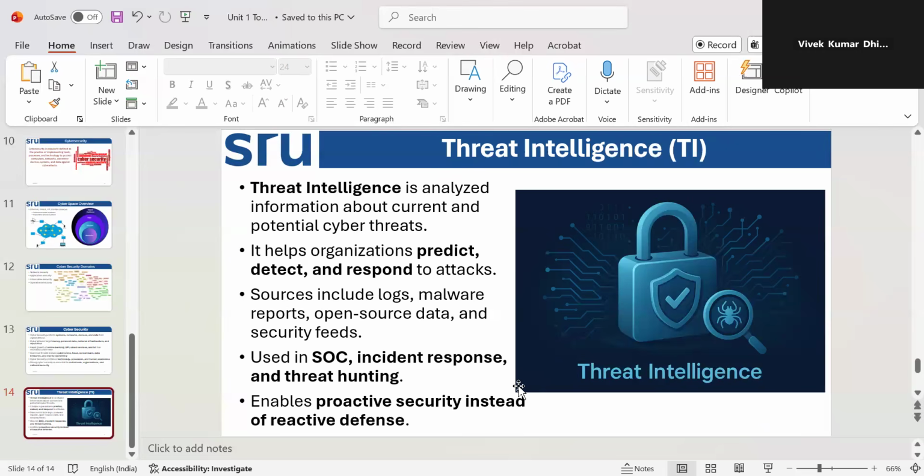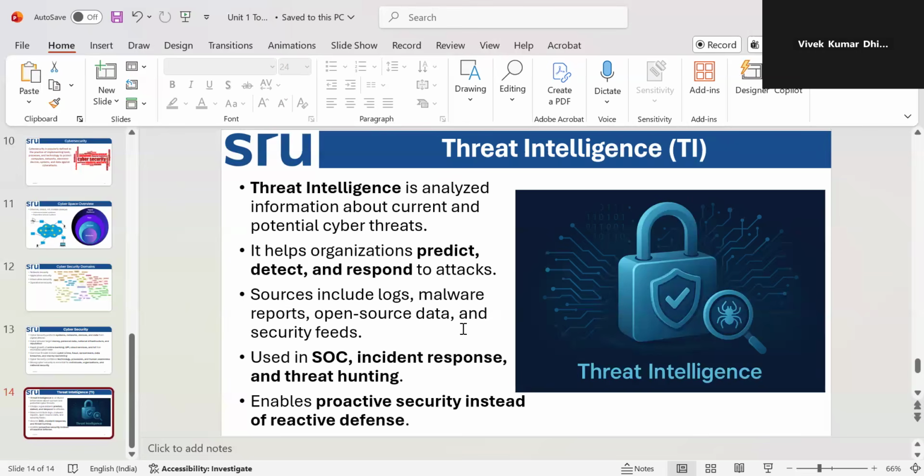Sources include malware reports, open source data, and security feeds. If you read the articles, the proper news, the security details, if you understand the technology, how threats work, and if you read the security code, then you become intelligent enough to predict and detect things.